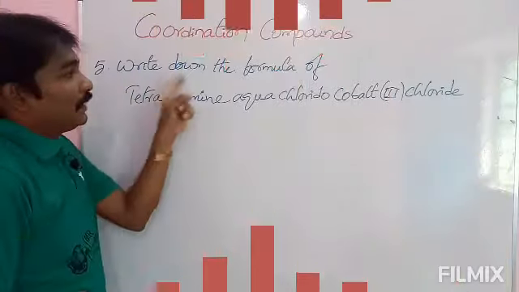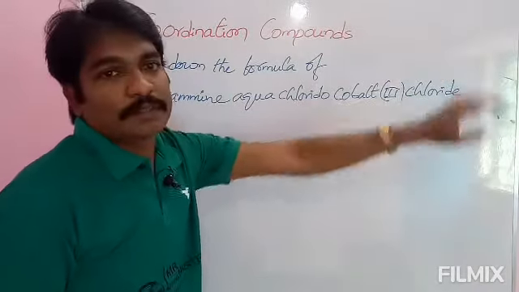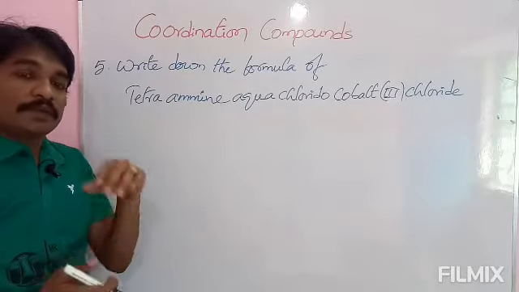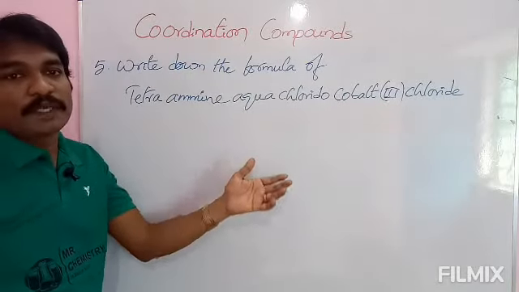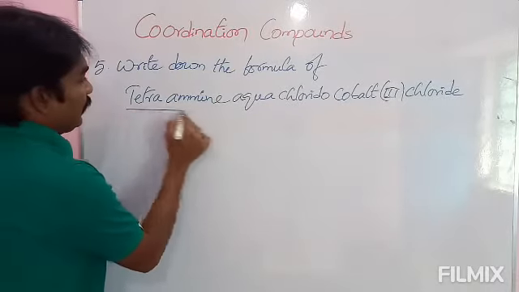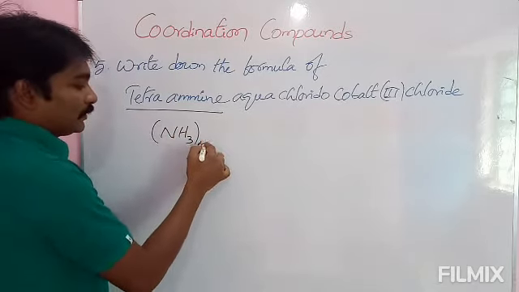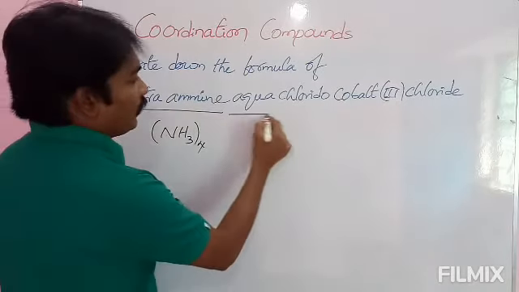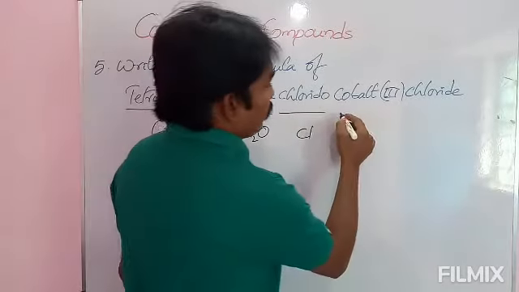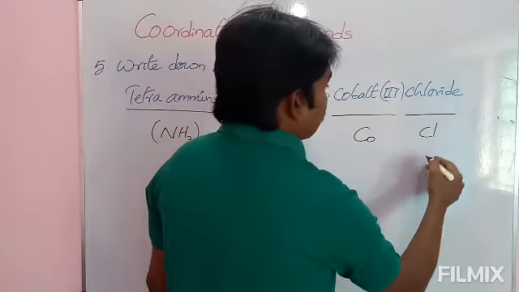Fifth one, what is fifth one? Write down the formula of tetraamine aqua chlorido cobalt 3 chloride. Okay, in third one and fourth one, we wrote IUPAC name. Here from IUPAC name, we are going to write the complex. See here, tetraamine. In the sense, amine is NH3. Tetraamine 4. Aqua H2O. Chlorido Cl. Cobalt 3, Co. Chloride Cl.